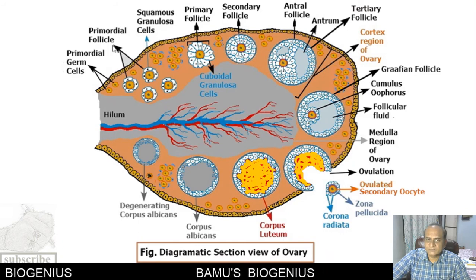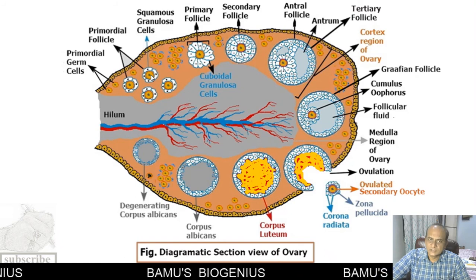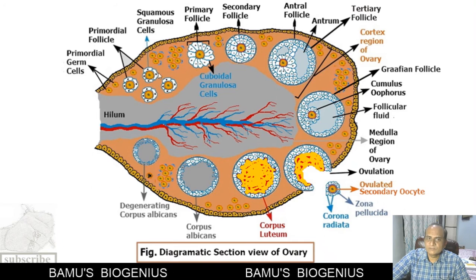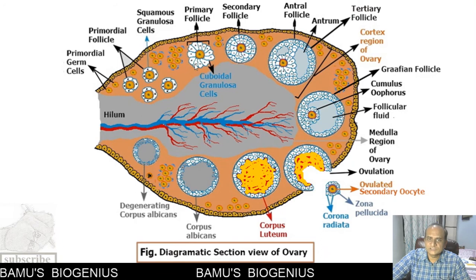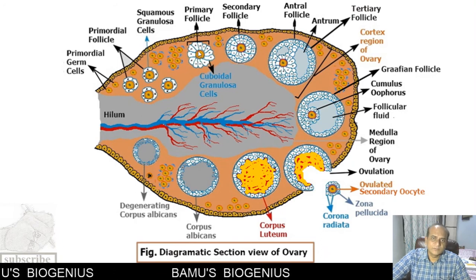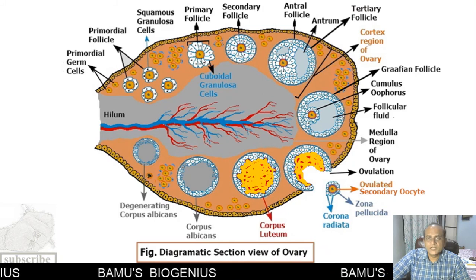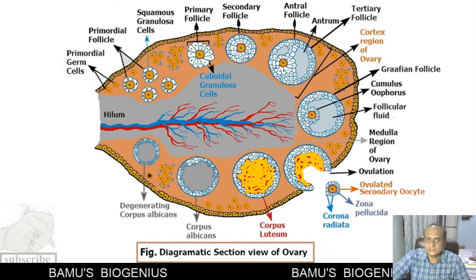So in this primordial follicle activation, the primary oocytes secrete a growth differentiating factor 9, or GDF9, which is responsible for converting the squamous granulosa cells into cuboidal granulosa cells. And now this primary oocyte is surrounded by the cuboidal granulosa cells. Now this is known as a primary follicle. And then it again proceeds further, it produces a secondary follicle.